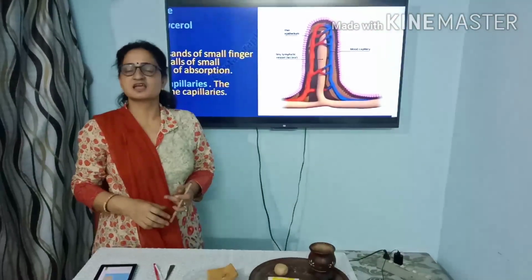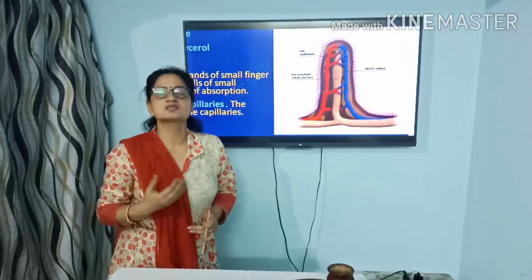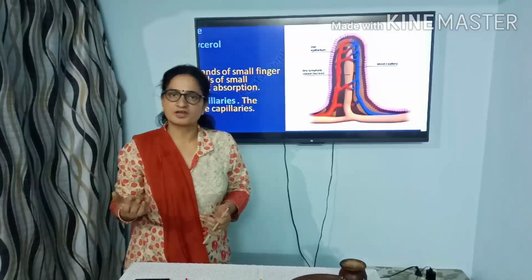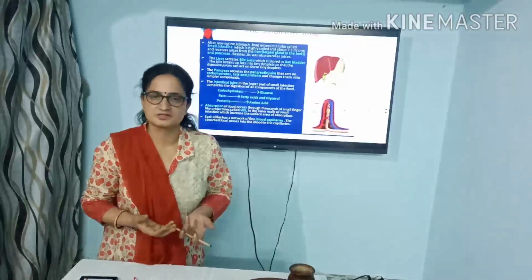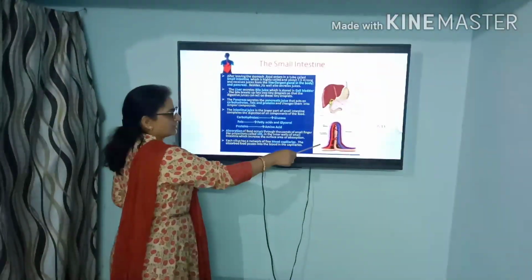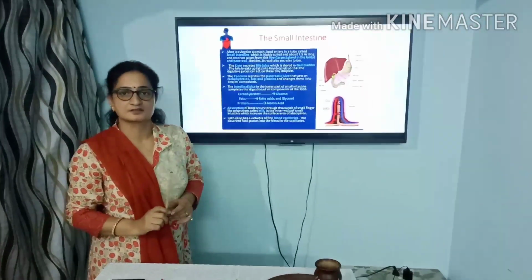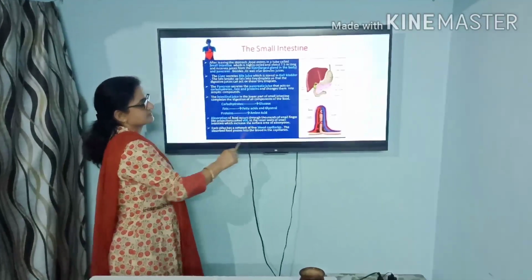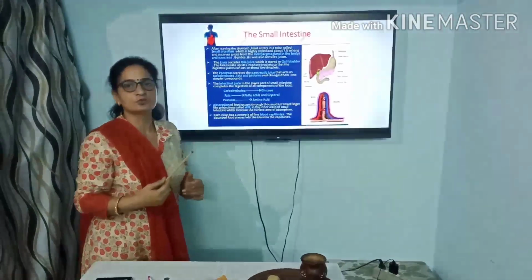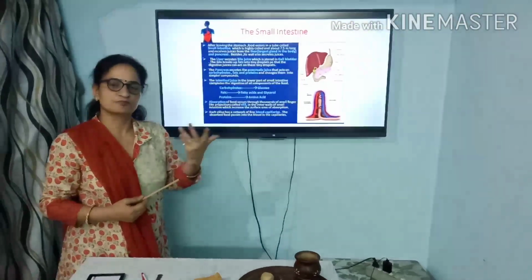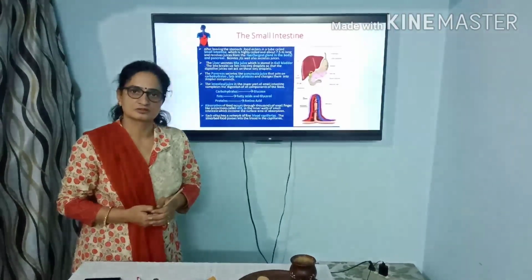These blood capillaries absorb all these nutrients from the digested food and take them to the various organs where they can be utilized for the formation of further complex components. So children, we have these finger-like projections in the inner wall of the small intestine. So here the food gets properly digested and absorbed, and this absorption of the food and its utilization for formation of the various complex substances is known as assimilation.